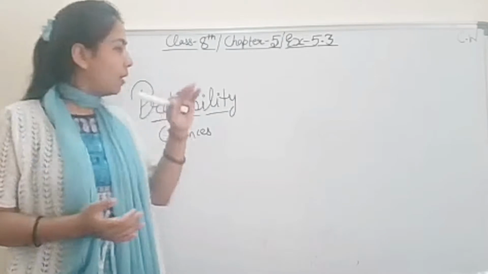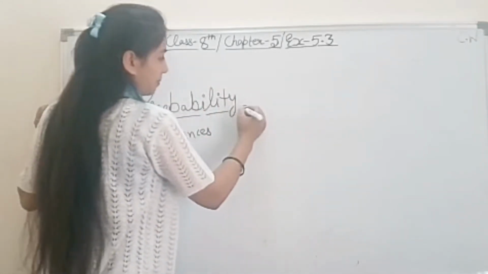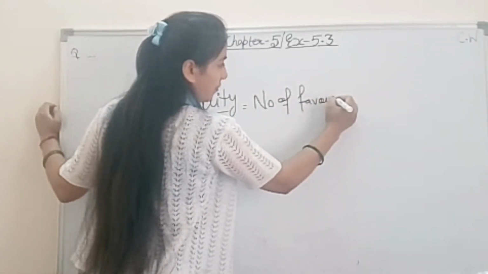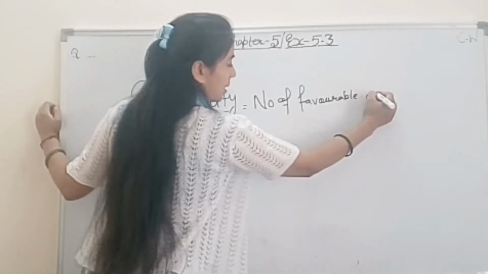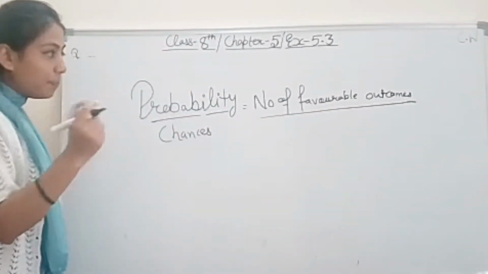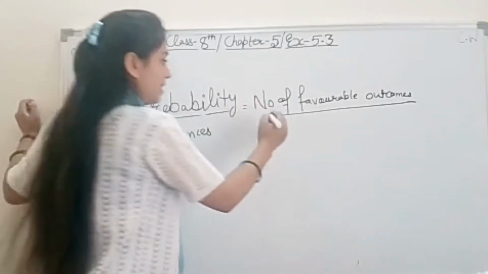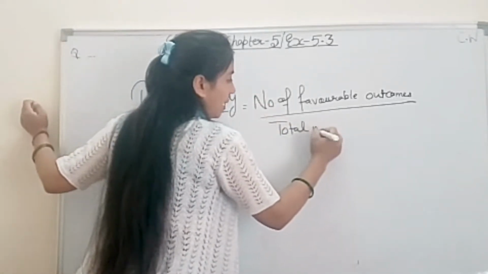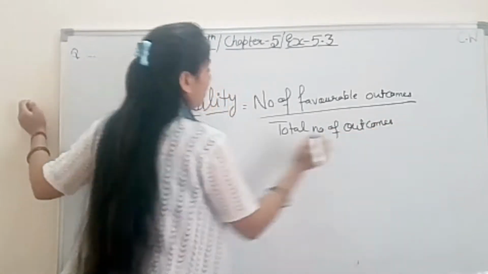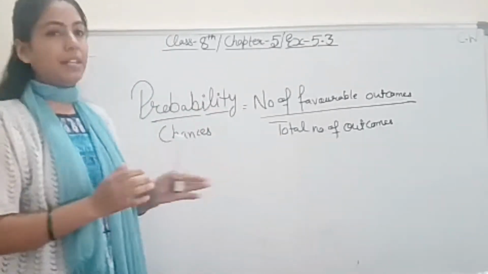But for finding the probability of any term, there is one formula, that is number of favorable outcomes divided by, whenever something is in the denominator, what always comes below? Total number, right? So total number of outcomes, right, students? So this is the formula for finding the probability. That's it. This only you need to learn.